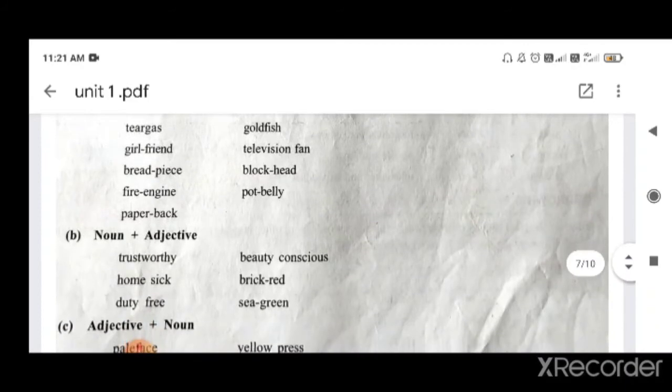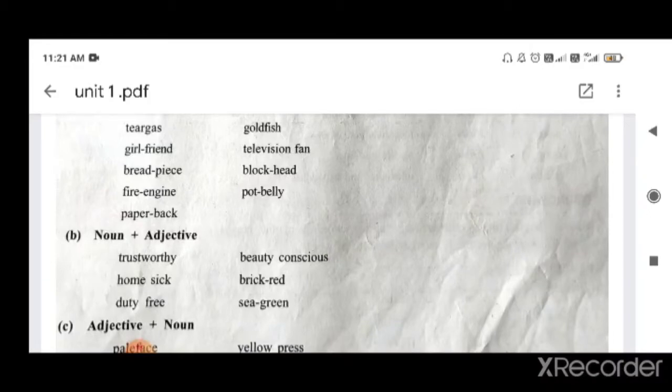Then we see noun plus adjective. So trust is a noun, and worthy is an adjective. Then it becomes trustworthy. We use this word: is he trustworthy or not? Trustworthy. Homesick, homesickness. Duty free,